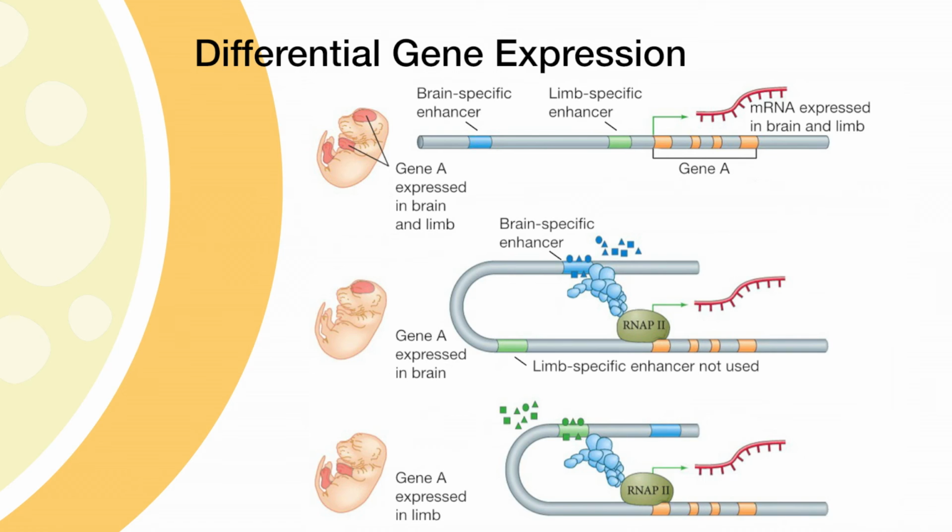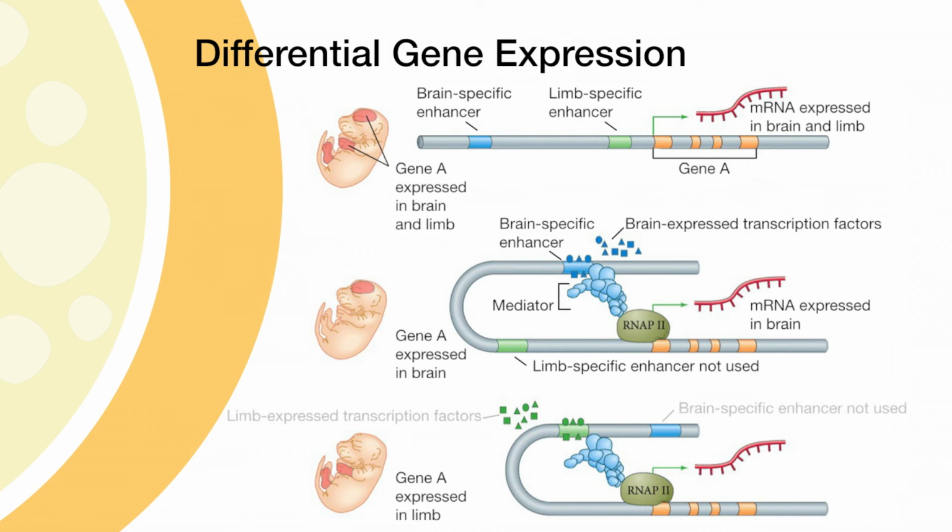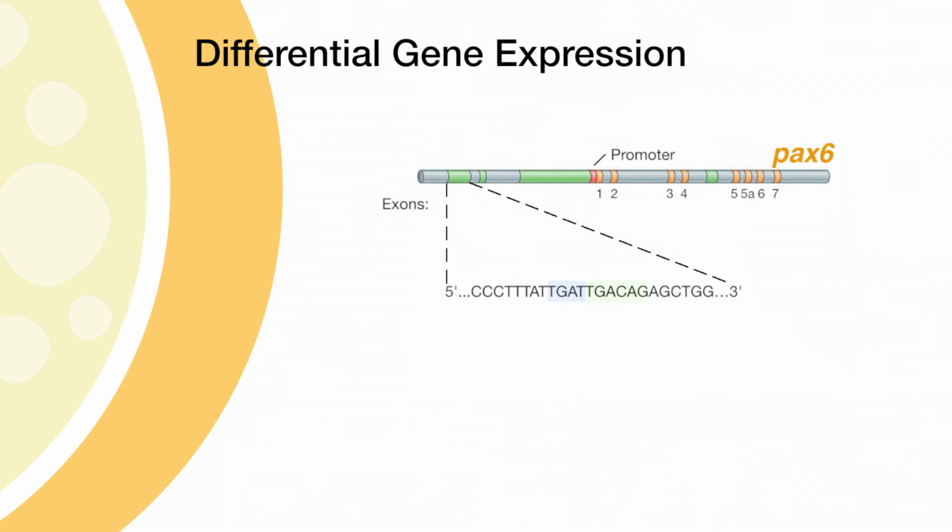gene A is expressed in the brain in this first one, in which a combination of specific transcription factors that may only be present in the brain, bind to that enhancer and regulate that particular gene A RNA in that tissue. Whereas the cells of the limb have a different repertoire of transcription factors, and they are capable of binding to that other enhancer, which still regulates gene A, but now that's happening in the limb because of that repertoire of transcription factors.